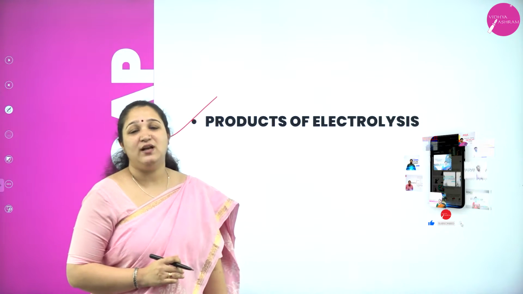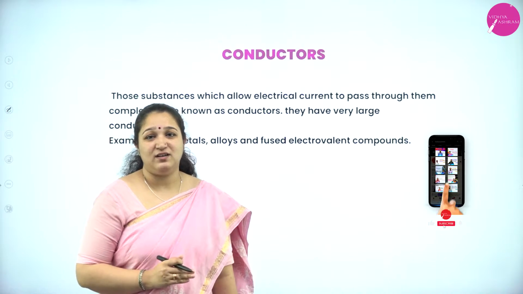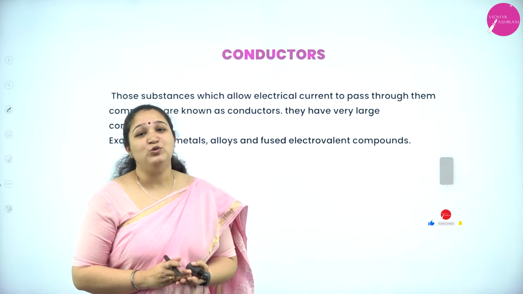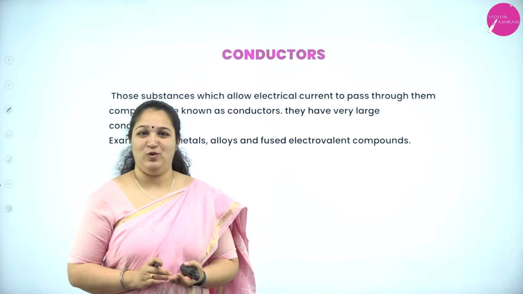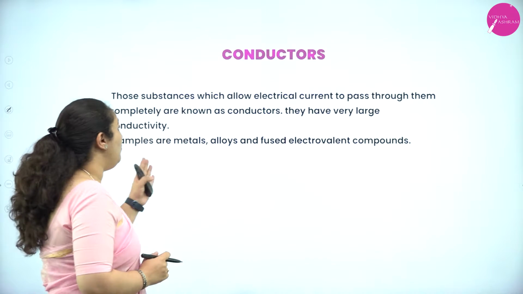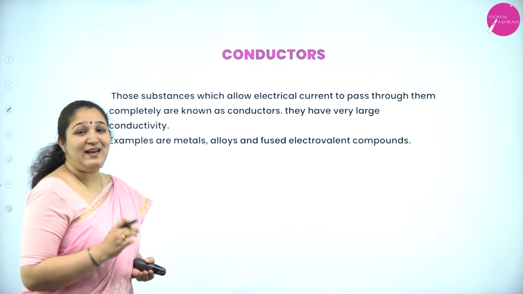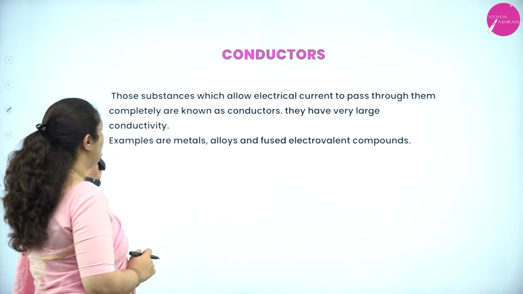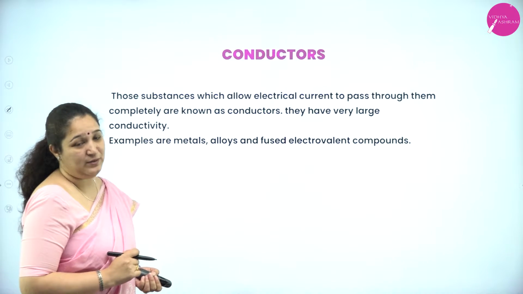Today we shall learn about what are conductors, insulators, semiconductors, different types of conductors, and also how to measure the conductivity of ionic solution. So first, what do you mean by conductors? The substance which allows electric current to pass through them, we call them conductors, and they have a very large conductivity as well.